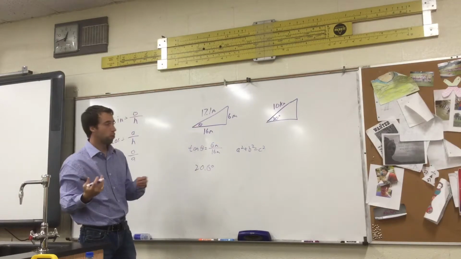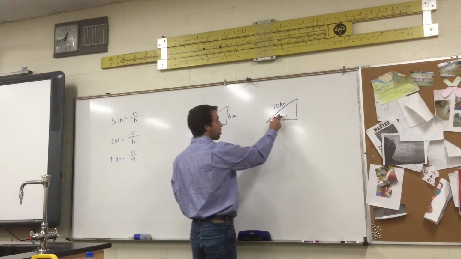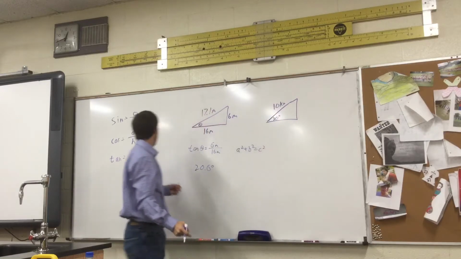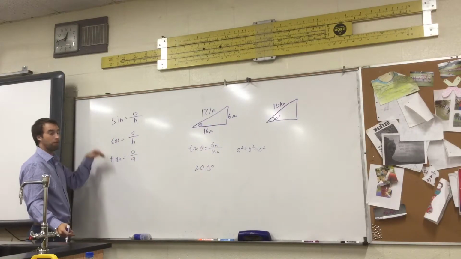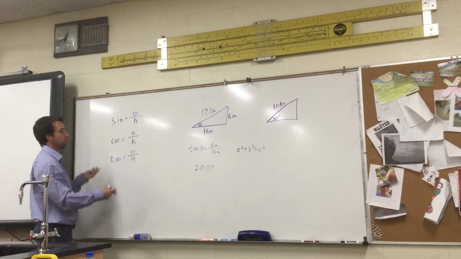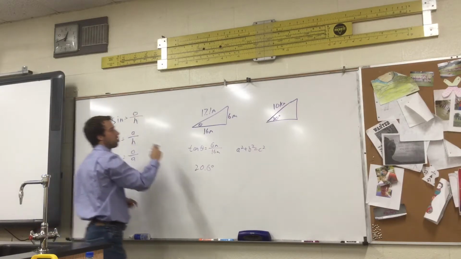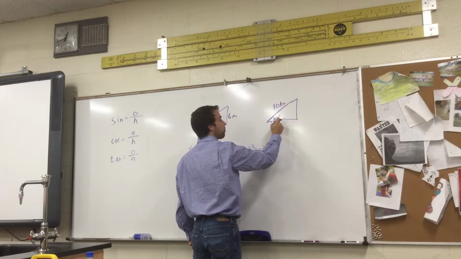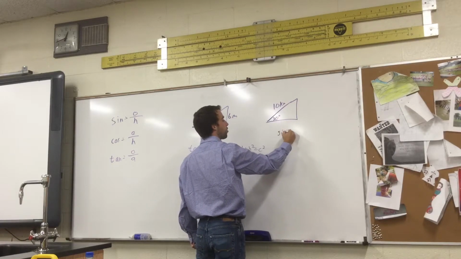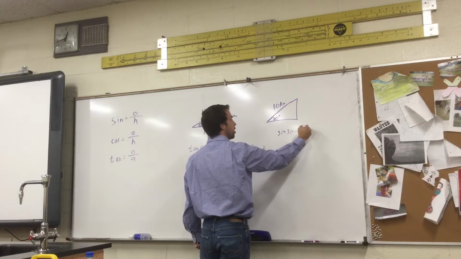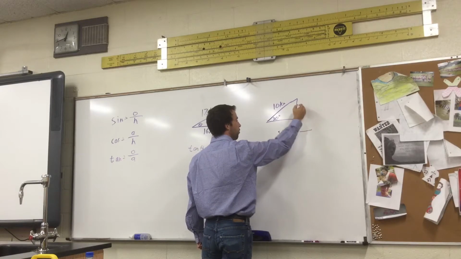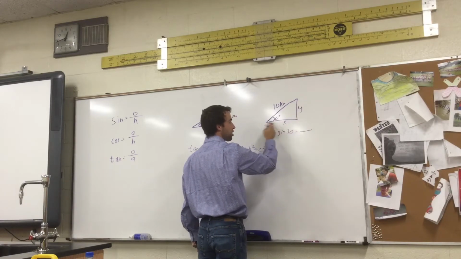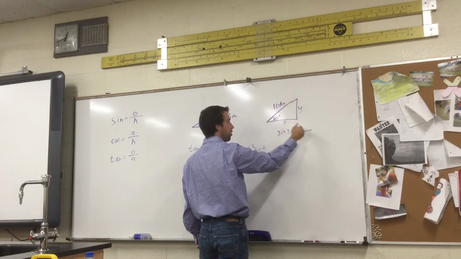Can you go in reverse, of course? If we know the angle and one of the sides, then we can use our trig functions here. In this case, if we want to find the opposite, opposite of our angle would be right there. We could say sine 30 degrees equals, if we want to call this x and y, we could do that x side, y side, left to right, up, down.